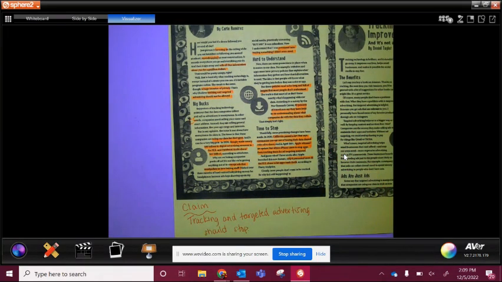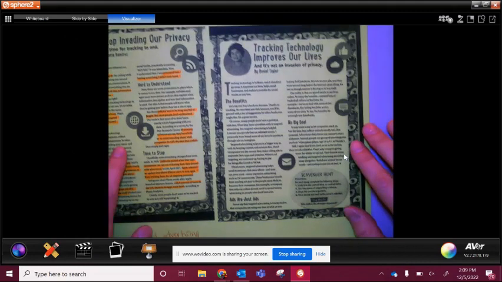Okay, that's all we did with that one. Even if you don't agree with it, that's not what this is for. We're not agreeing with what they're saying, or maybe we are, but that's not the point of this. The point of this is to figure out what their claim is and see how the author was able to trace that argument throughout their piece. All right, so we're going to do the same thing on the other side to see the other side of this argument, which is right here.